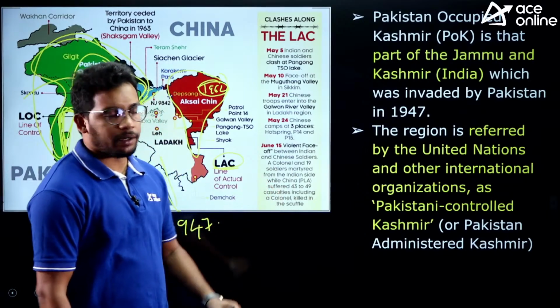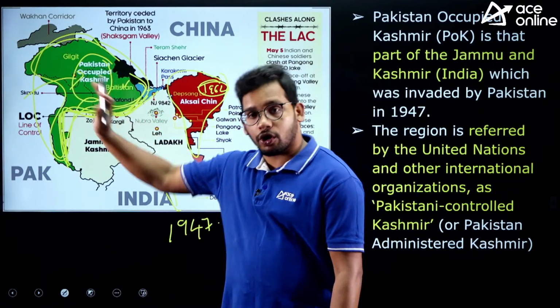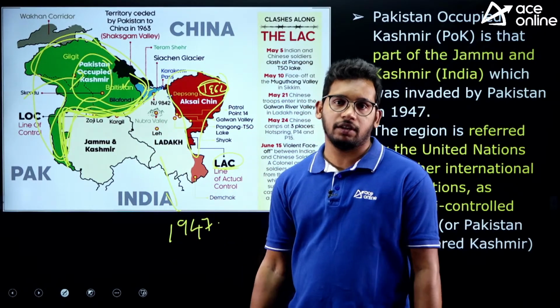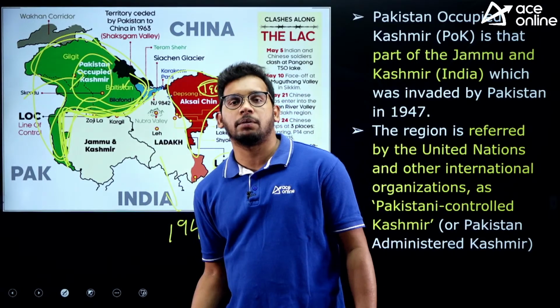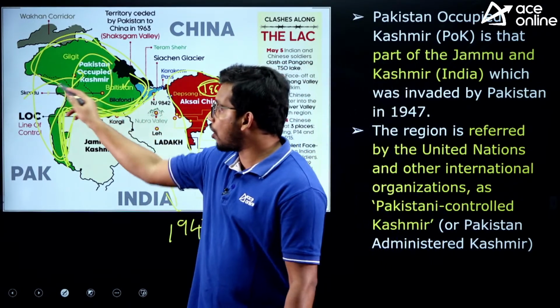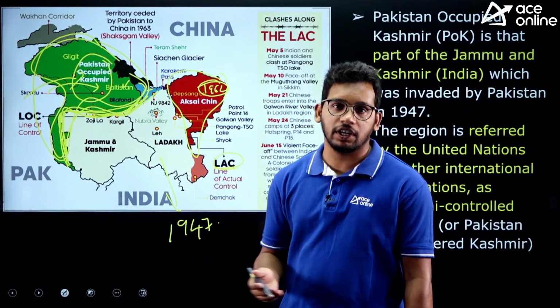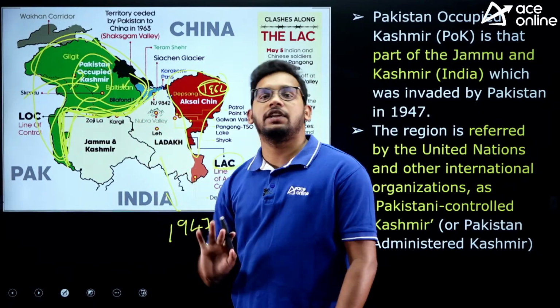Now what has happened? As we have already discussed, this is illegally occupied by Pakistan. This is not their territory, taken legally by means of some agreement or some plebiscite; they have occupied it illegally without any such legal measures. That's why they discriminate against this region.